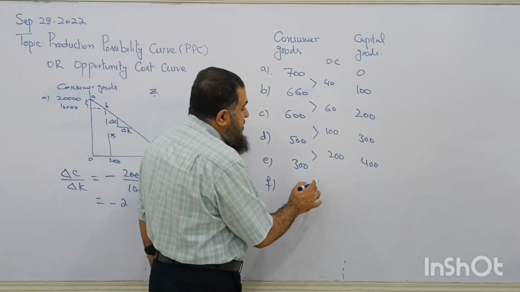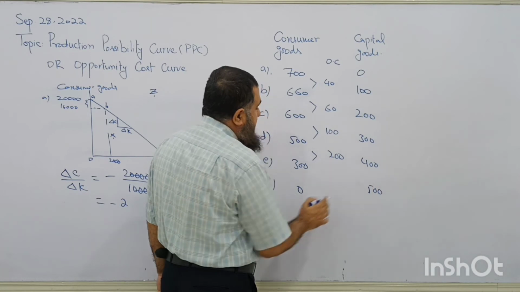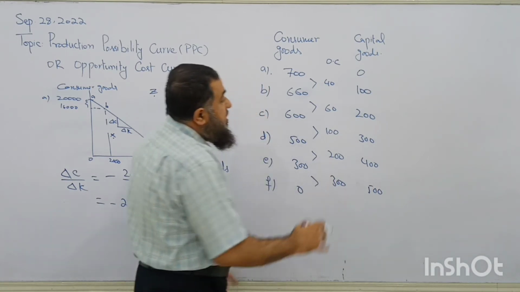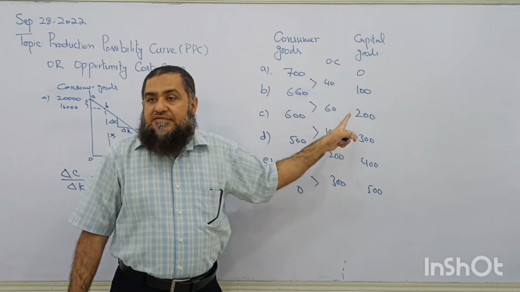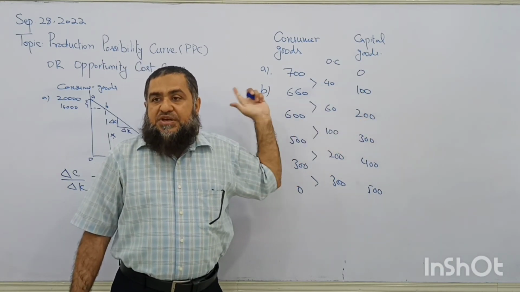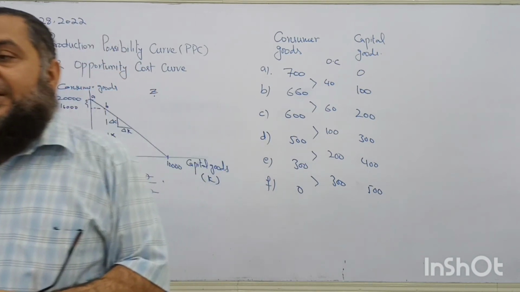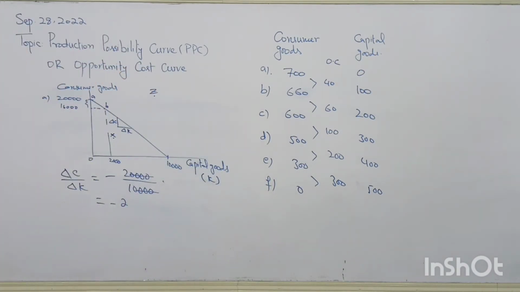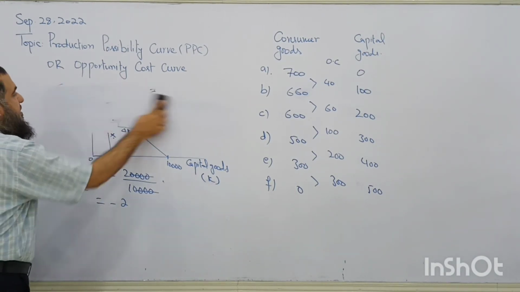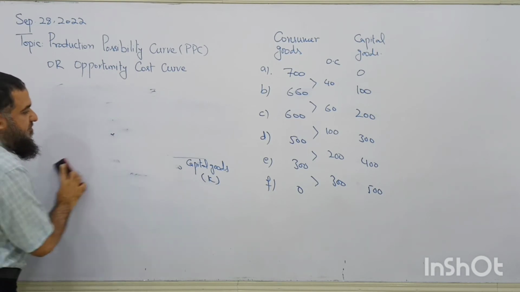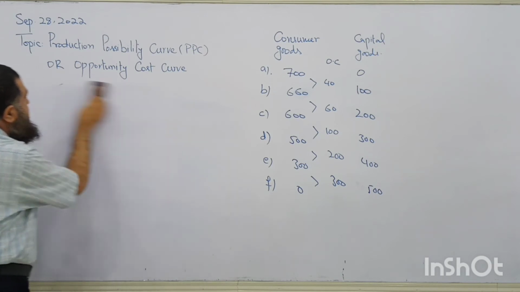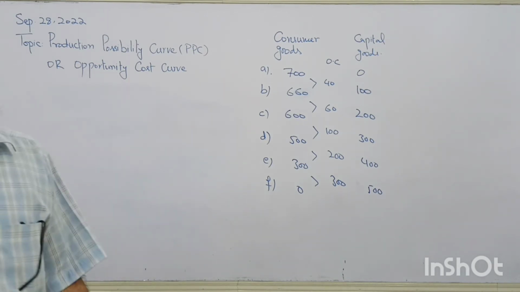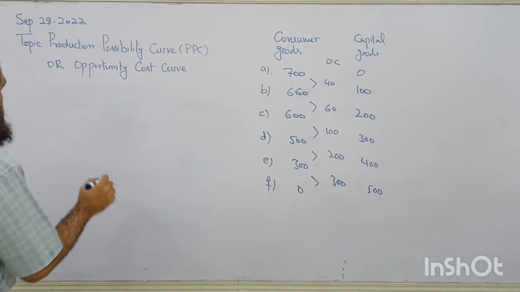So here we have 0 and here we are having 500. So how much is opportunity cost? So in every option, the opportunity cost of capital goods in terms of consumer goods is going to increase. Clear? Now I am going to draw the shape of increasing opportunity cost curve, which is a normal PPC curve. Normally, we have this type of PPC.